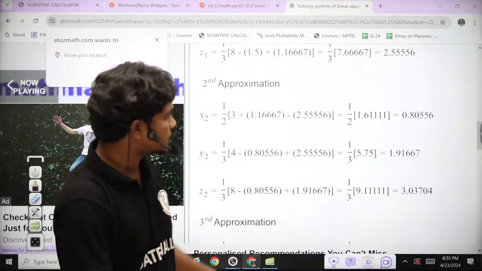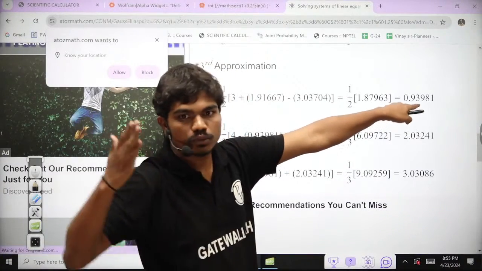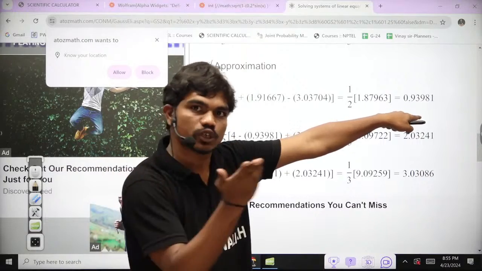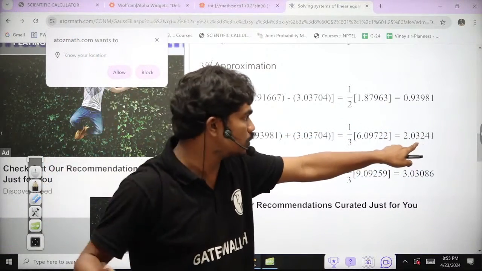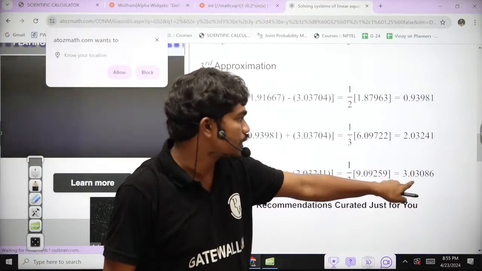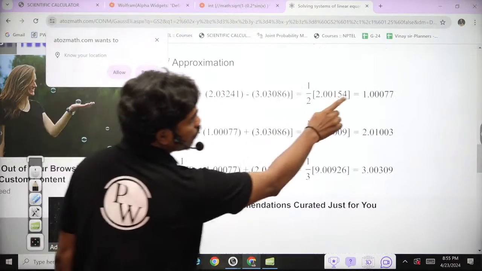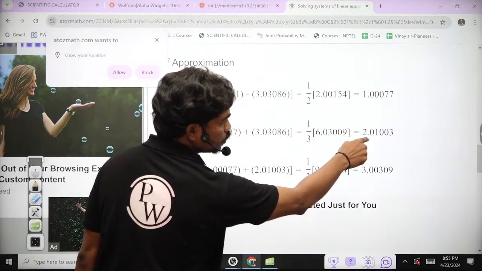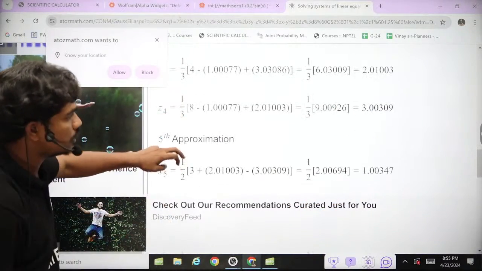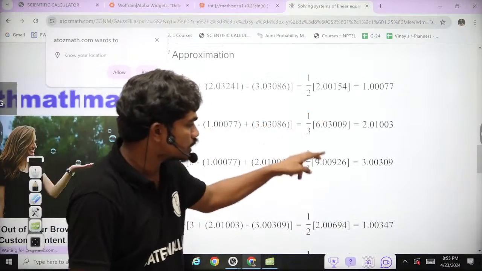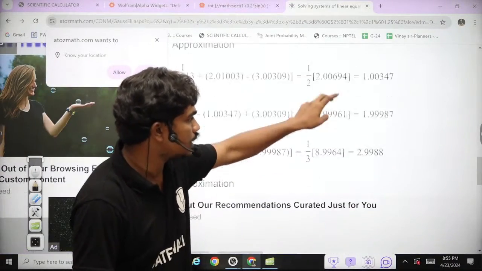If you go for the third iteration using these values, you can see this value has moved from 0.8 to 0.93, which is much closer to 1. This value has moved from about 1.98 to 2.03, again close to 2. This value is close to 3. Then in the fourth iteration you can see 1.00077, 2.01003, and 3.003. If you go for the fifth iteration, you can see it is approximately 1.00, 1.99, and 2.99.